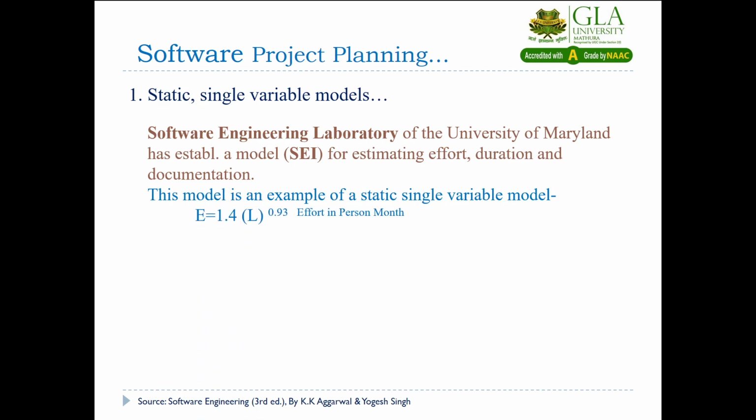E equal to 1.4 L to the power 0.93, where E refers to effort, measured in person months, and D equal to 4.6 L to the power 0.26, where D refers to duration, measured in months. There is another formula provided by the Software Engineering Laboratory, DOC equal to 30.4 L to the power 0.90, which gives the number of pages of documentation.